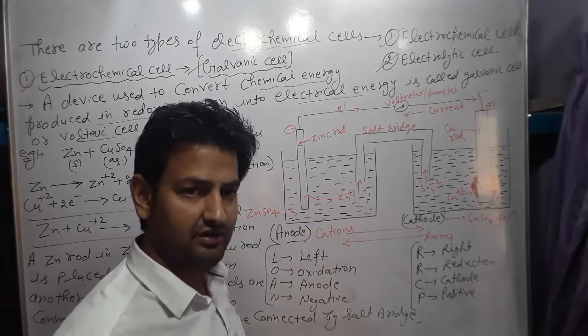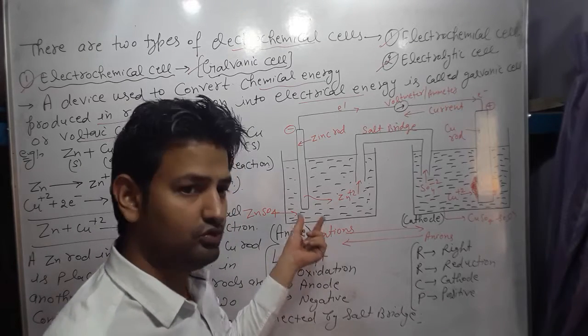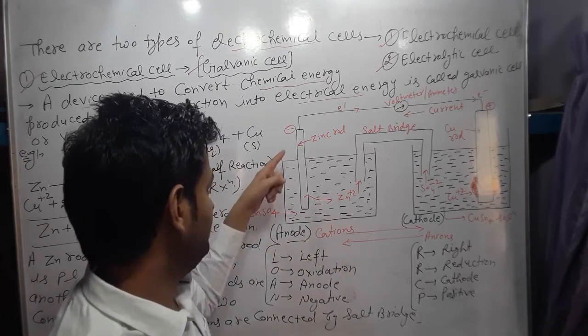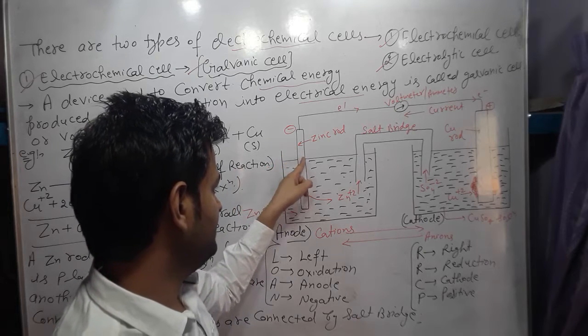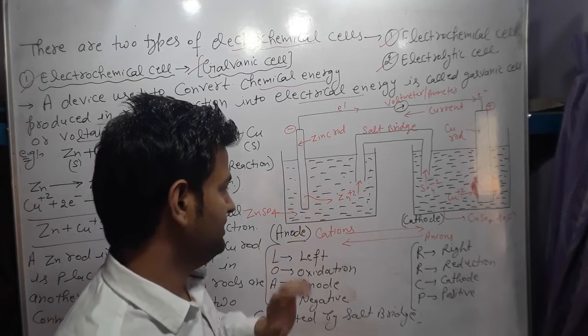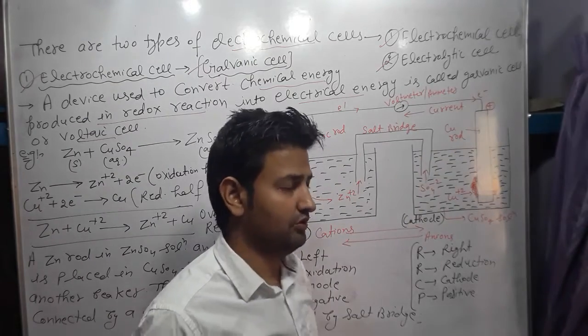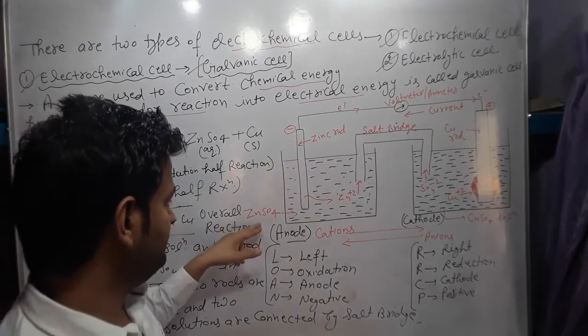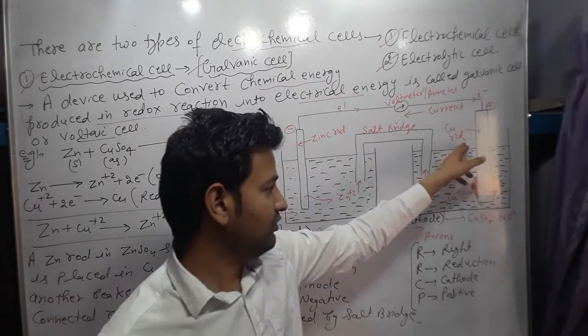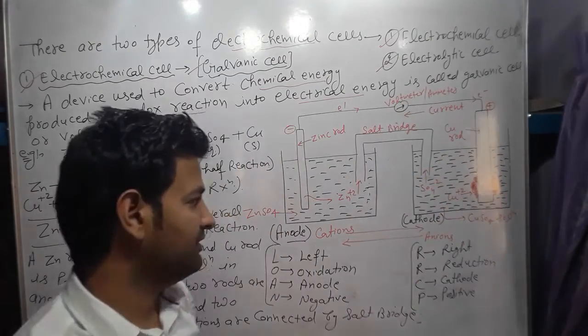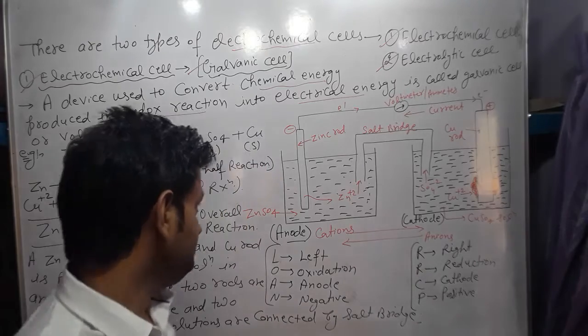We take two beakers, and the two beakers have two types of solutions, and two rods, which are called electrodes, are introduced into these solutions. So first is a zinc rod, second is a copper rod. Zinc rod is put in zinc sulfate solution, and copper rod in its respective solution, copper sulfate solution.